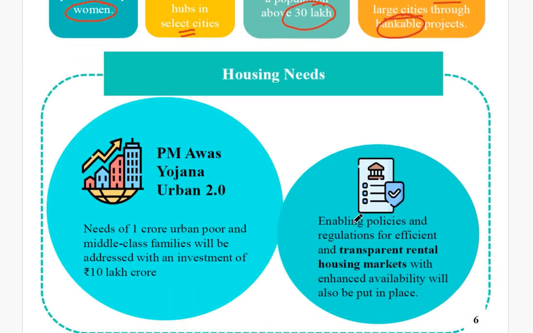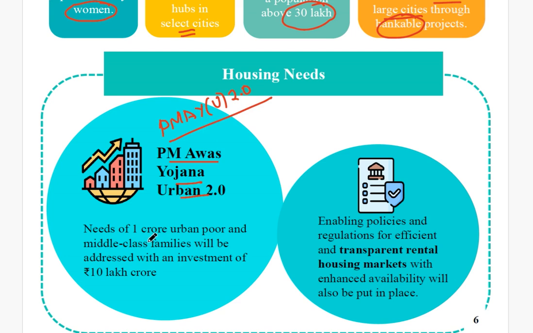Okay, if you talk about the housing needs, we have the Prime Minister's Awas Yojana Urban 2.0. Since we are talking about the urban component, we are not talking about the rural component here. Since we are dealing with urban development, this is PMAY, Prime Minister's Awas Yojana Urban, and you can say the version is 2.0.